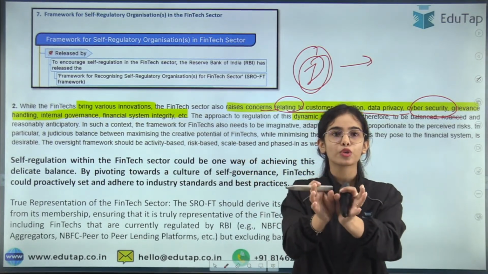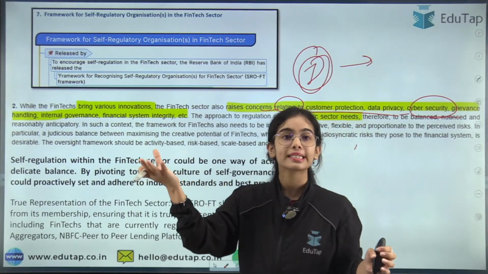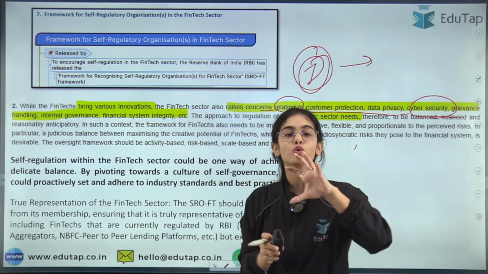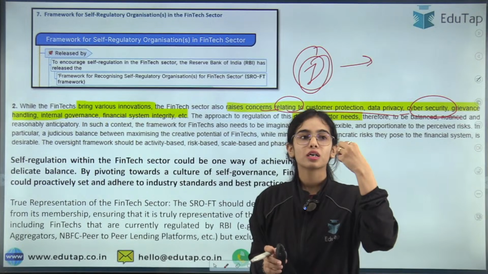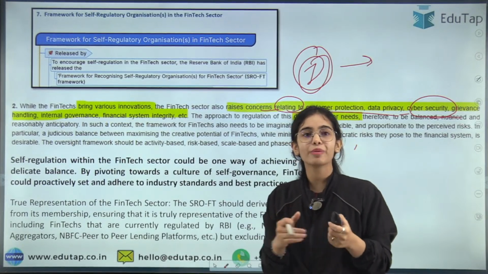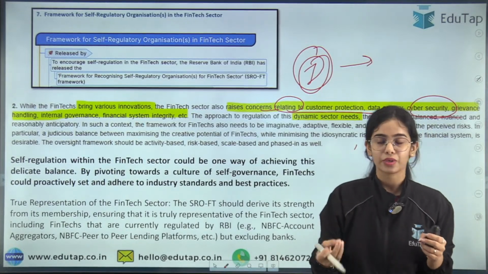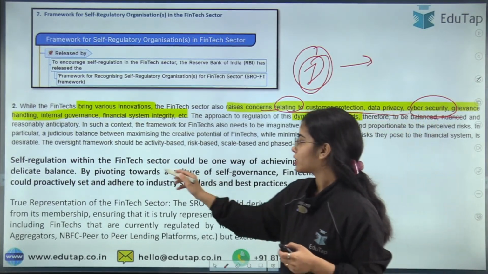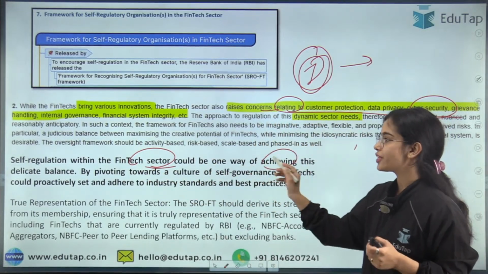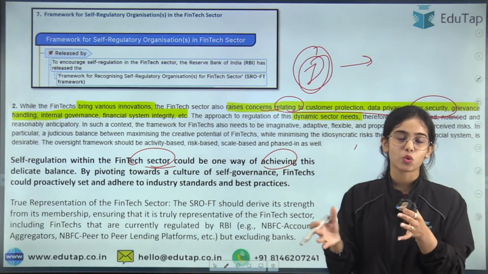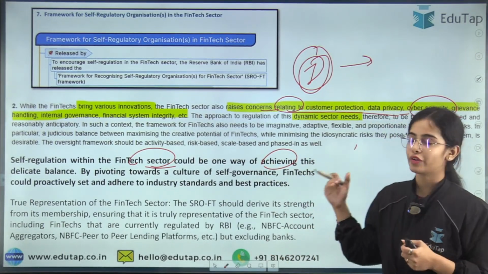So there is going to be the SRO fintech that is going to look after the development of the fintech sector, as well as make the fintech sector more regulated, looking after the concerns in the country. So this is the basic idea, that self-regulation within the fintech sector is going to achieve the delicate balance that is required between decreasing the concerns and increasing the innovation in the fintech sector.